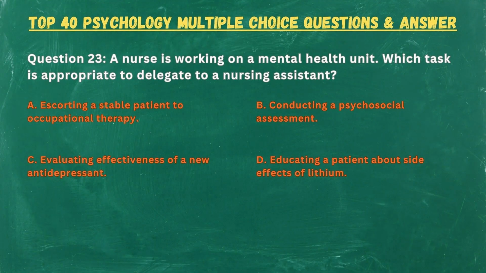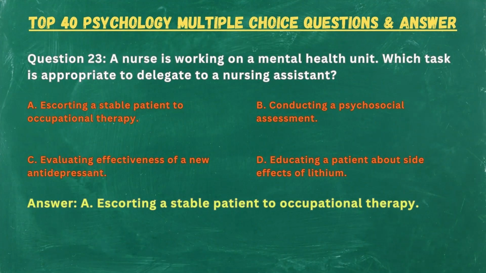Question 23. A nurse is working on a mental health unit. Which task is appropriate to delegate to a nursing assistant? A. Escorting a stable patient to occupational therapy. B. Conducting a psychosocial assessment. C. Evaluating effectiveness of a new antidepressant. D. Educating a patient about side effects of lithium. Answer: A. Escorting a stable patient to occupational therapy.